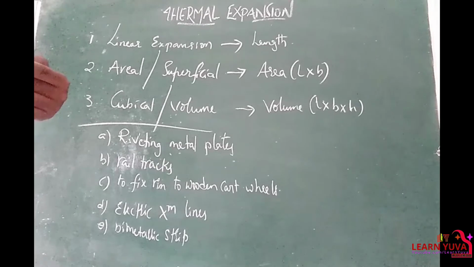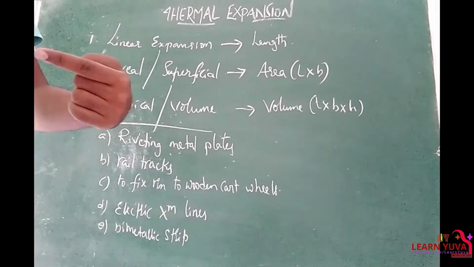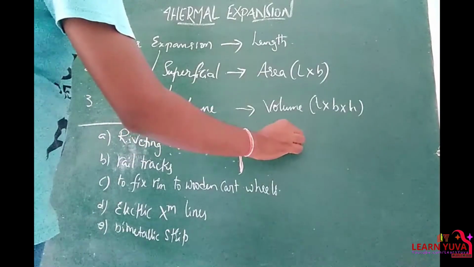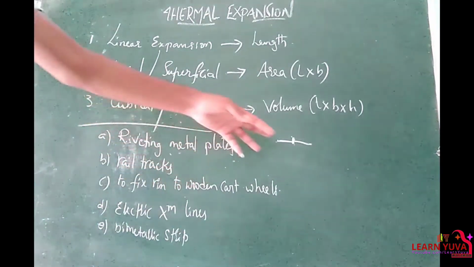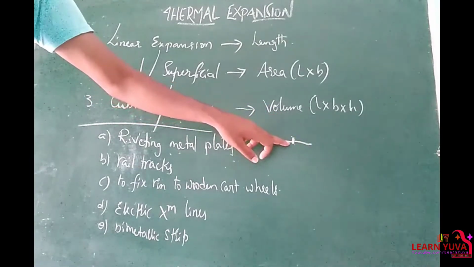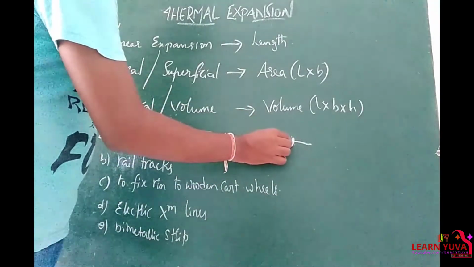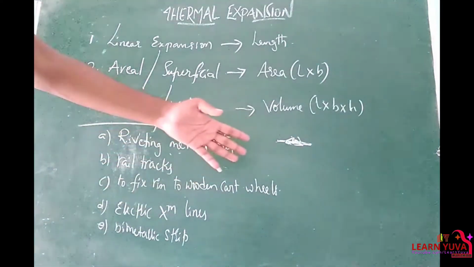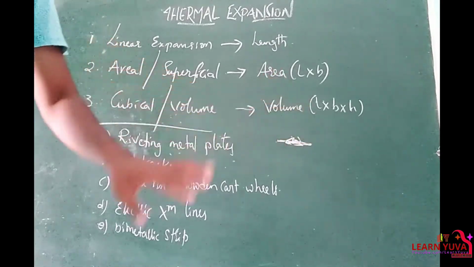The gap is provided because substances expand on heating on summer days. If you fix two pieces very close to each other without any gap, in summer the temperature is high, the substances receive heat and expand, increasing in size in this way and in this way, which causes the breakage of the rail track and damage.